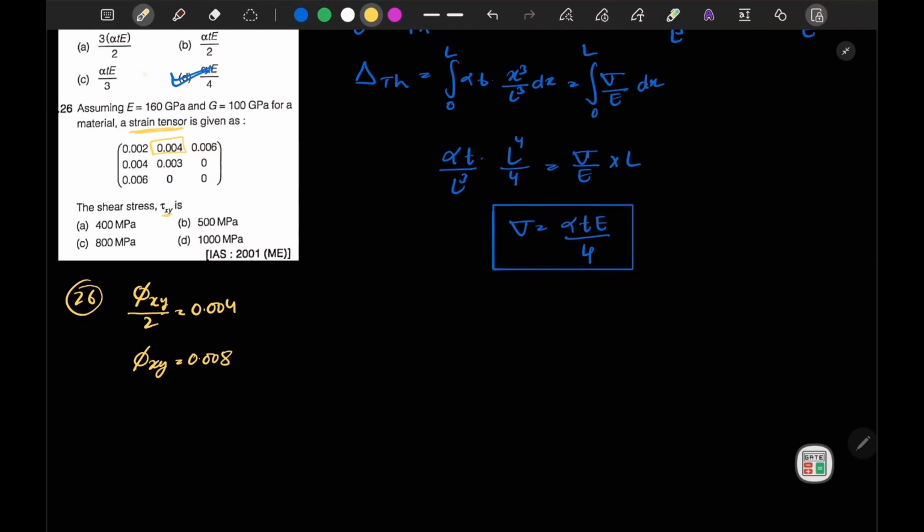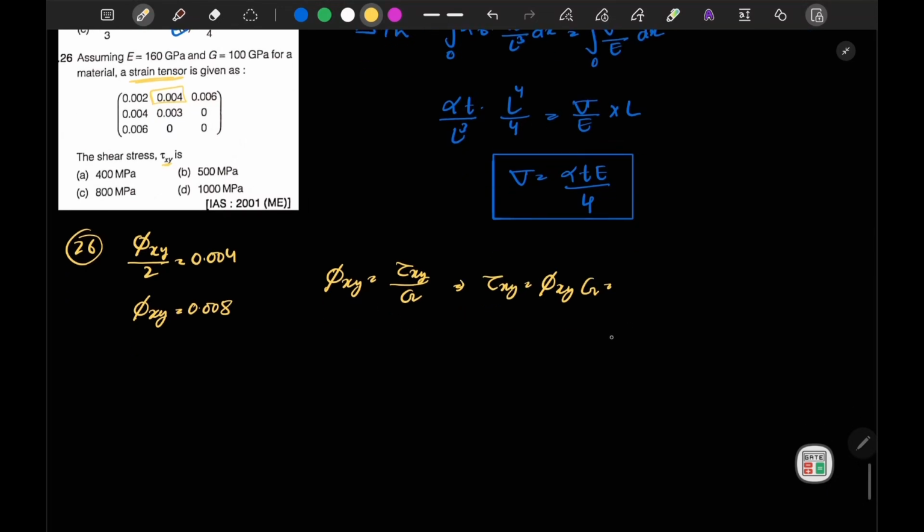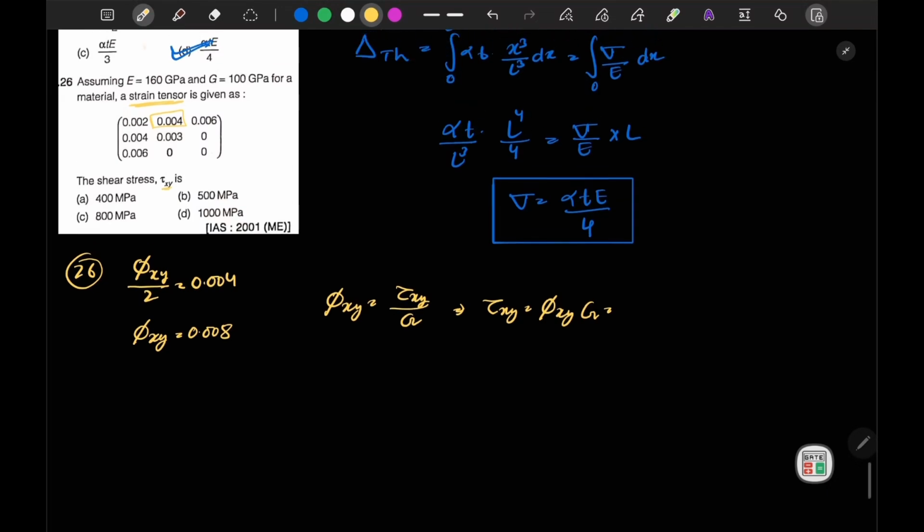Now it is asked what is the value of tau xy. So we know that the strain in xy can be written as tau xy upon G. In case of shear stress we use the modulus of rigidity. So from here we can write tau xy is equal to phi xy into G. Now we know that the value of G is given as 100 gigapascal. So from here we can write this term as 800 megapascal. So option C is the correct option here.